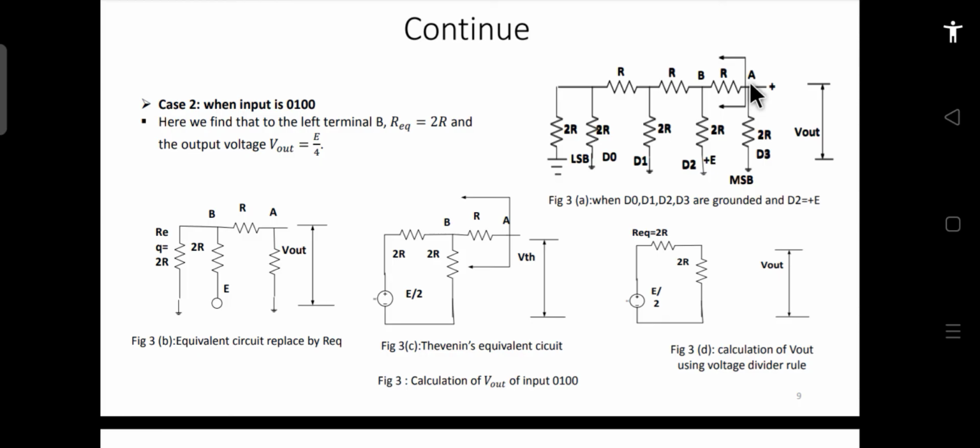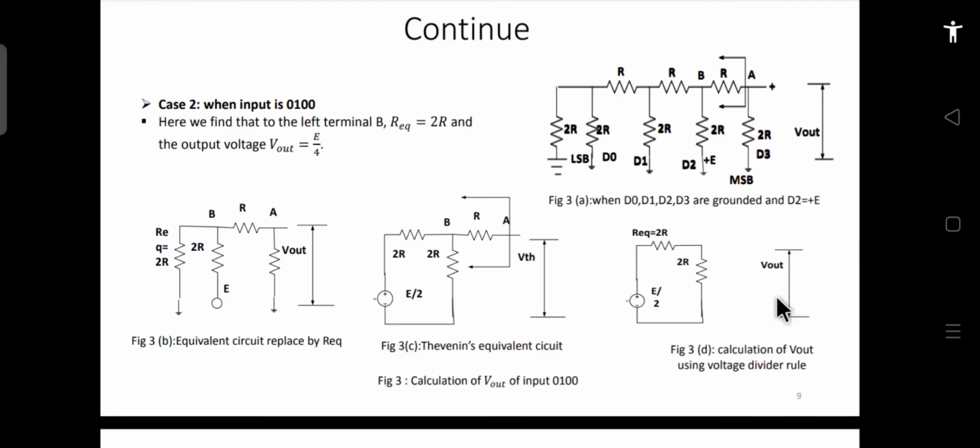Now across this point the total voltage will be E by 2 and there will be this resistance 2R. So what will the voltage across this 2R resistance be? It will be this E by 2 and the two resistances 2R, the total equivalent resistance of this network, and the 2R. So the total voltage across this resistance will be your V out. If this is E by 2 and these two resistances are equal to 2R, then this will be equal to E by 4.